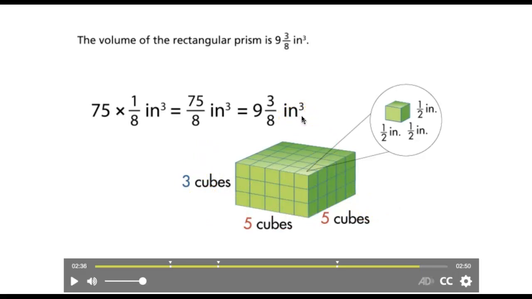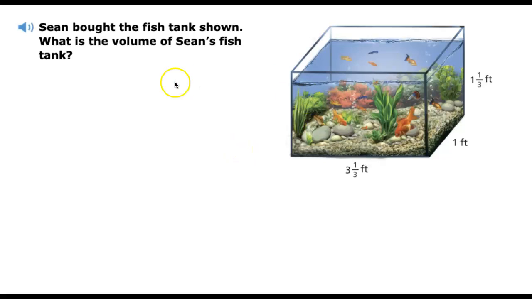With that said, I want you to explore the rest of the questions. The next example, example number 2, you're just going to find the volume of this tank. You could use the new strategy that we learned, or you could just use the regular algorithm. You're going to change the mixed number to an improper fraction, and then you multiply the length, the width, and the height. So I'll set you into your groups.